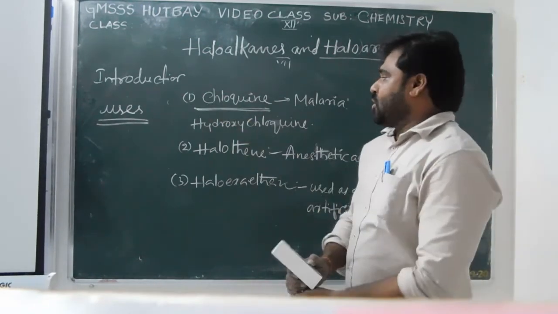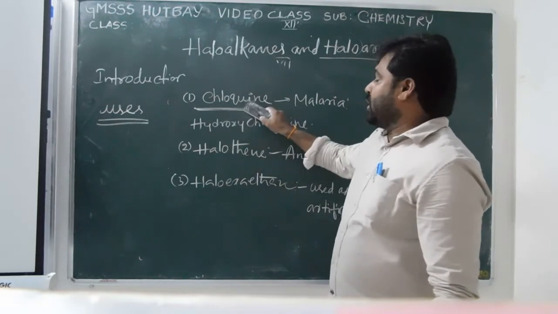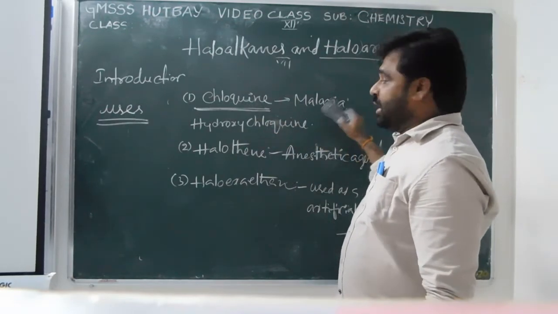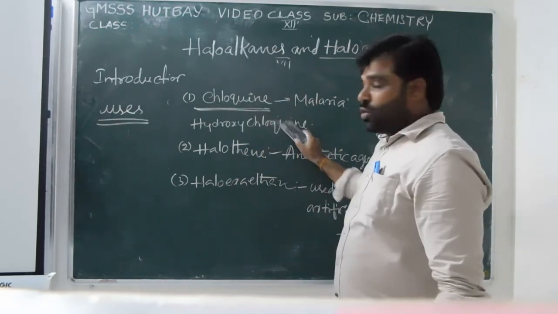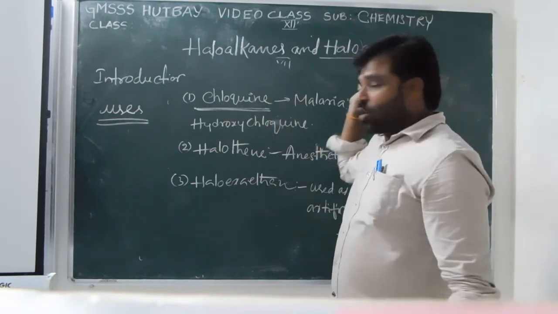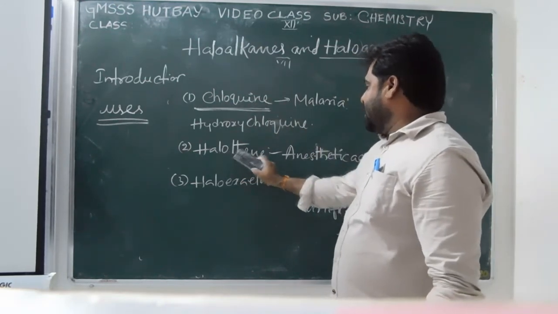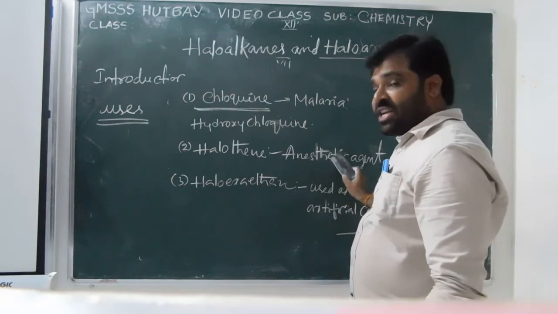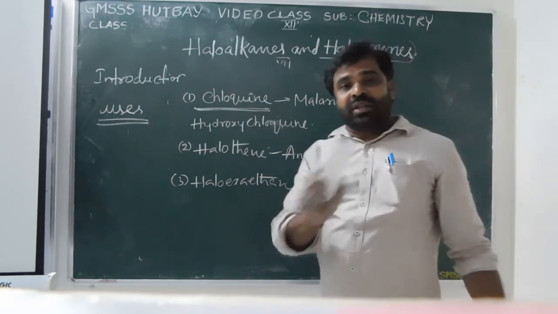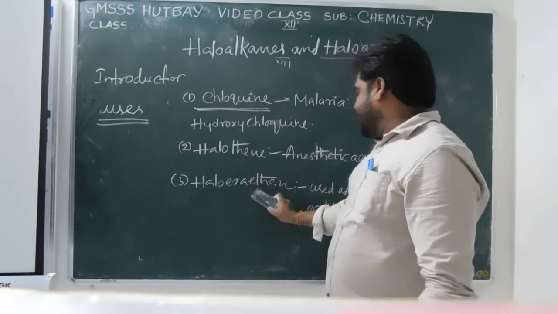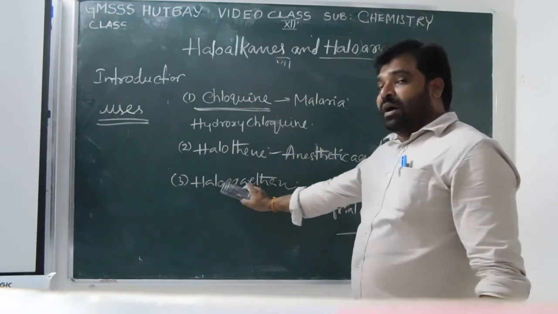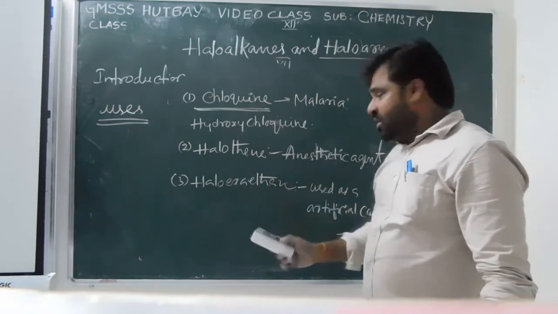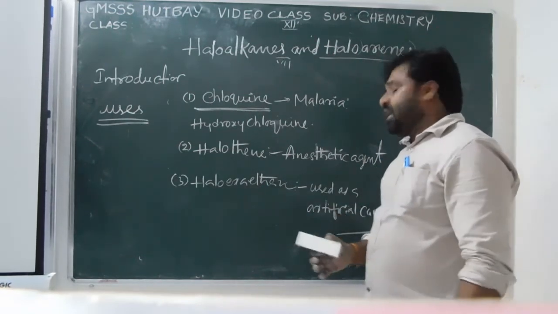These are halogen containing organic compounds. Chloroquine, which is used for treatment of malaria, and hydroxychloroquine, which is used for treatment of COVID-19 disease. Next, halothane. This is one of the anesthetic agents which is used during the surgical time. Halothane is also a halogen containing organic compound which is used as an artificial compound.